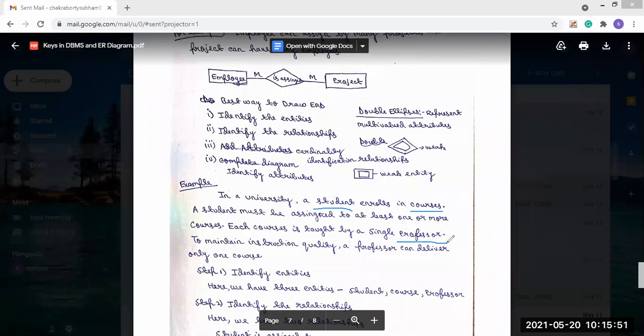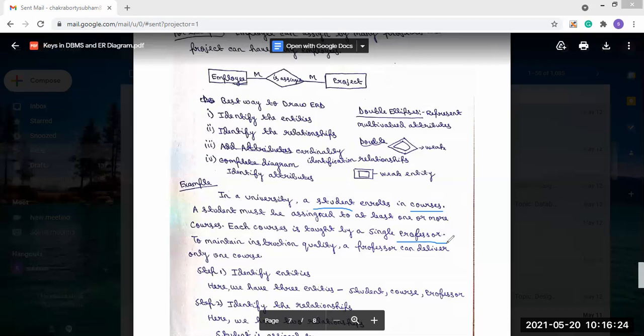So in this problem, there are three entities present. What are these? Student, course, and professor. These three entities are present. So we have already identified the entities. Next, we have to identify the relationships between these three entities. Now you see, we can first write the three entities: the student, course, and professor.